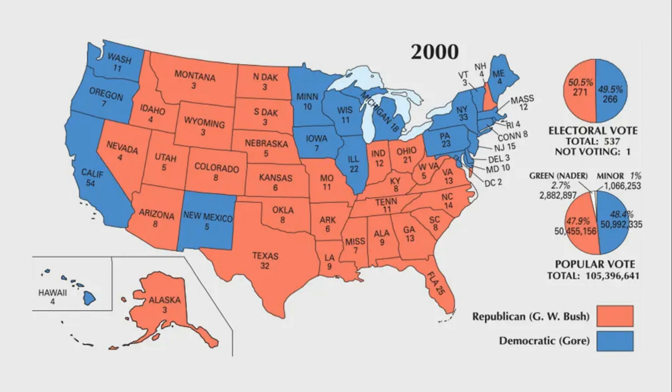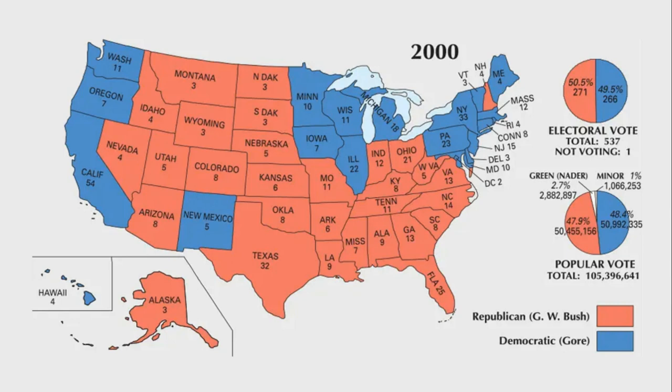Again, there's a Green Party here. Ralph Nader, he got 3% of the vote. It's not as significant as the one we just saw with Ross Perot, but people think that people who vote for Green Party would maybe have voted for Democrats. So they think maybe that's why this election went for the Republicans. So we see in these election cycles in the 90s, we see the influence of third parties a lot.